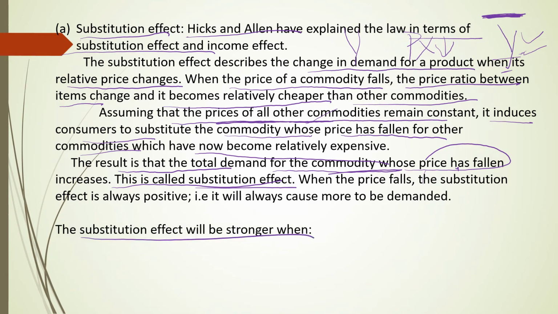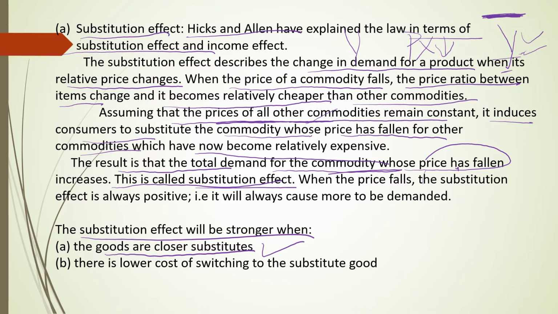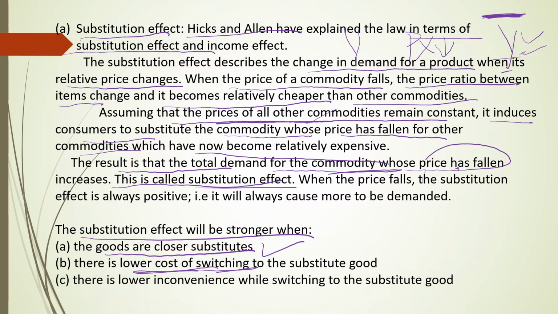The substitution effect will be stronger when the good has a closer substitute. X and Y should be close substitutes. The other thing is, while you are substituting from one good to another, the cost of switching over should be low. That means a lower cost of shifting from X good to Y good. Then there should be convenience. That means it should be very convenient while you are shifting from one substitute to another good.